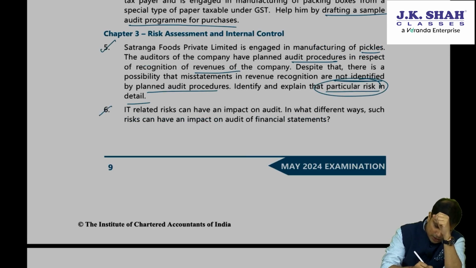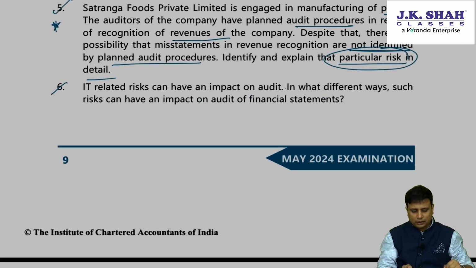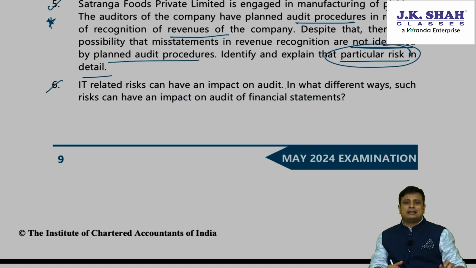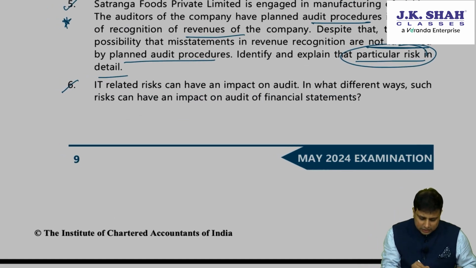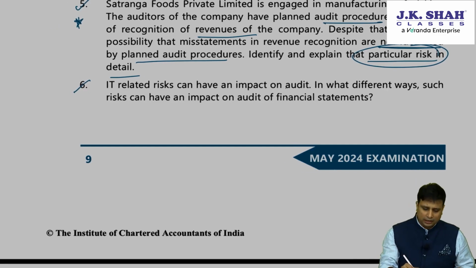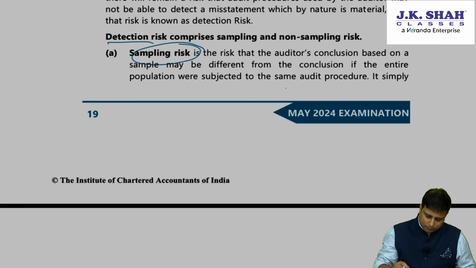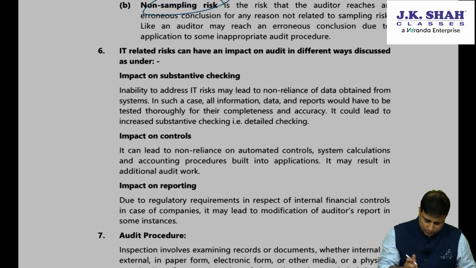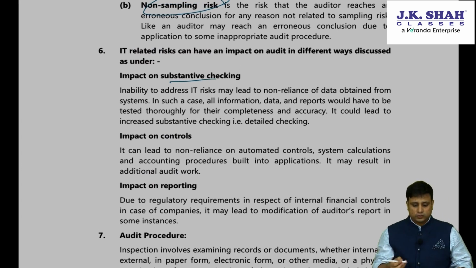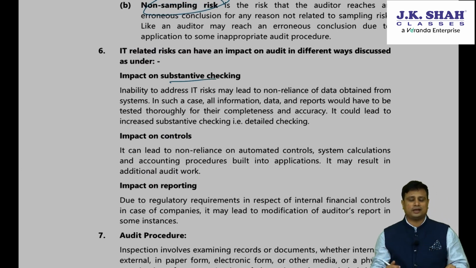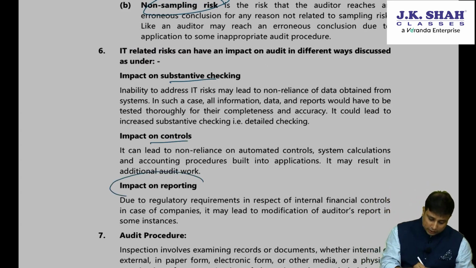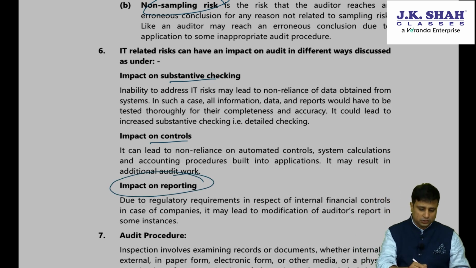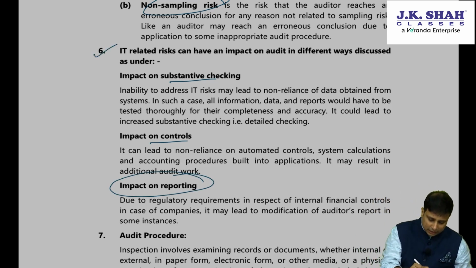Next, this question we have already covered in our content. IT risk can have an impact on audit. In what different ways can such risk have an impact? It can have an impact on my substantive checking, because we cannot rely on the data obtained from the IT system. It will also have an impact on my controls. If it has an impact on my substantive checking and my controls, then definitely it will impact my reporting as well. So this is called IT related risk.